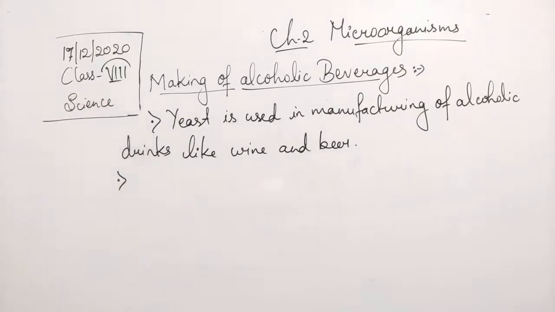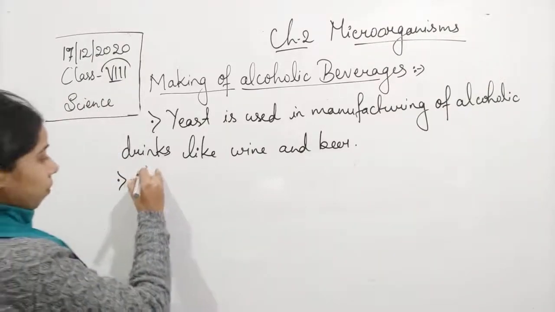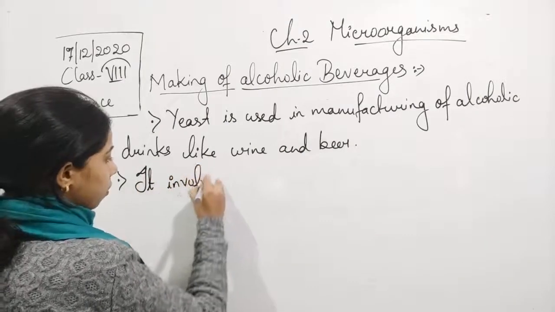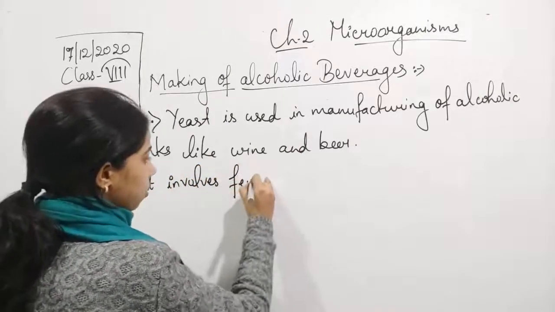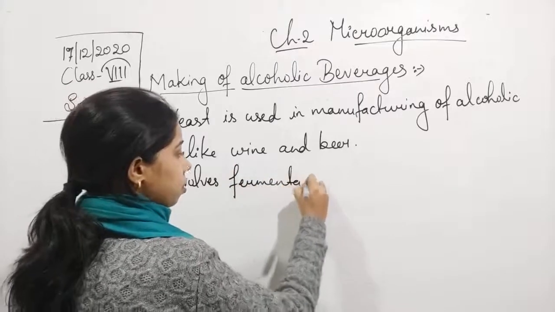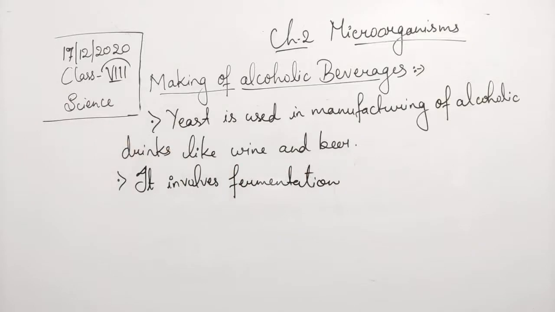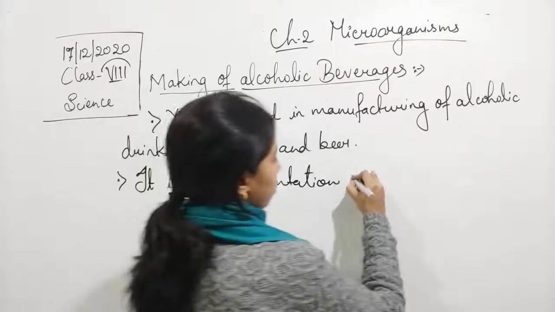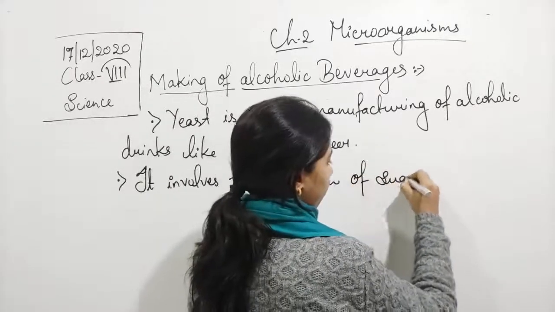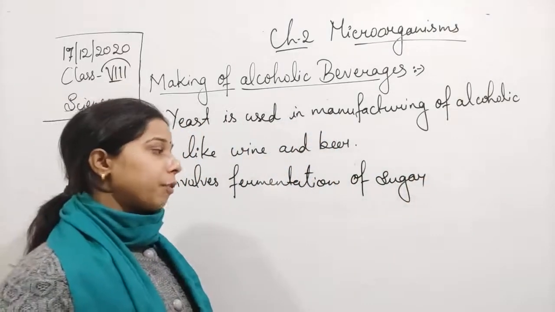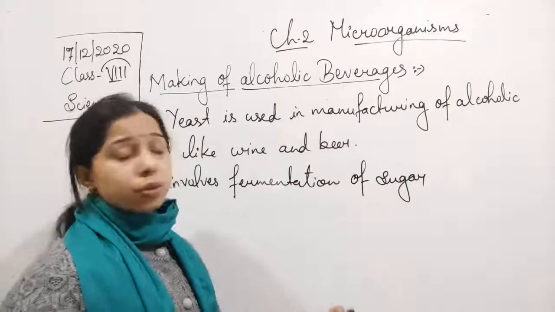Okay, so it involves fermentation, and that fermentation is of sugar. Now this fermentation of the sugar occurs where, student?